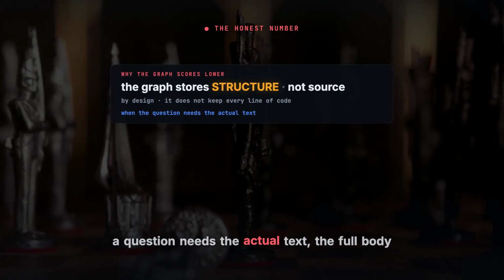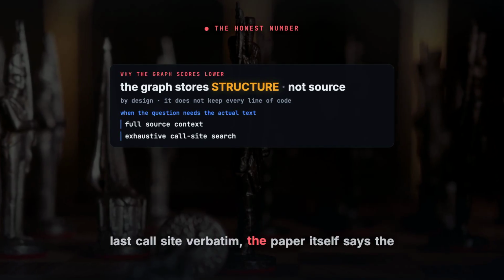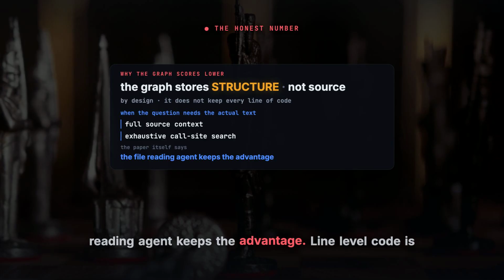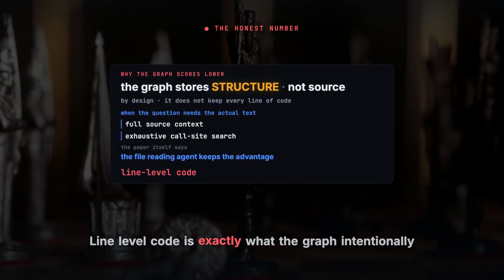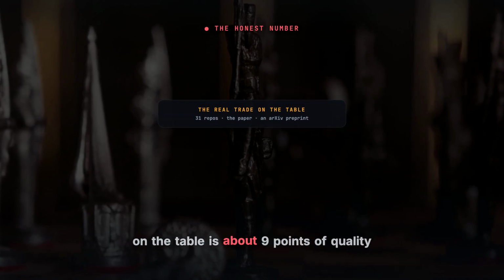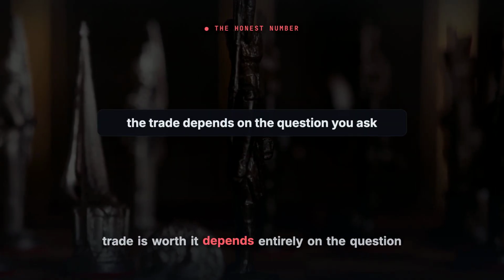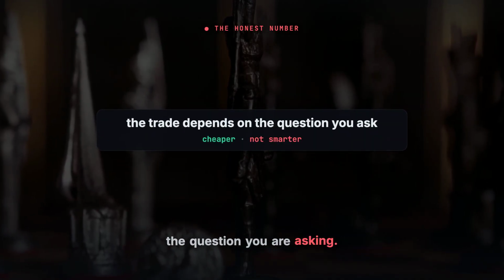So when a question needs the actual text, the full body of a function, or every last call site verbatim, the paper itself says the file-reading agent keeps the advantage. Line-level code is exactly what the graph intentionally does not store. So the real trade on the table is about 9 points of quality for a 10x discount. And whether that trade is worth it depends entirely on the question you are asking.